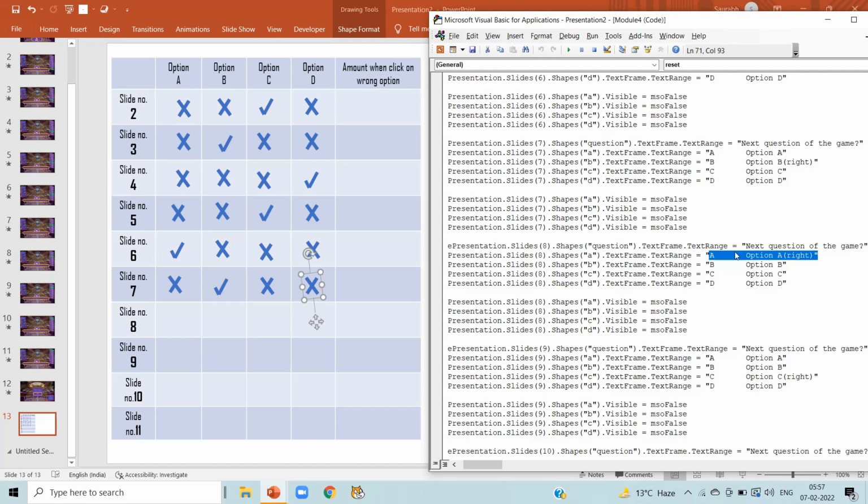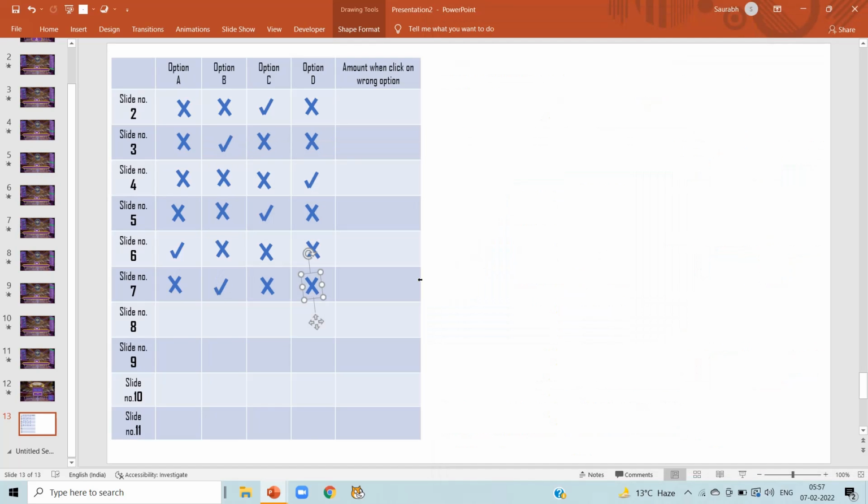We chose these options randomly, so you can alter these options according to your choice. Now as option A is the correct answer, put the tick mark on option A in front of slide number 8, and the rest of the options are incorrect, so mark them as cross.